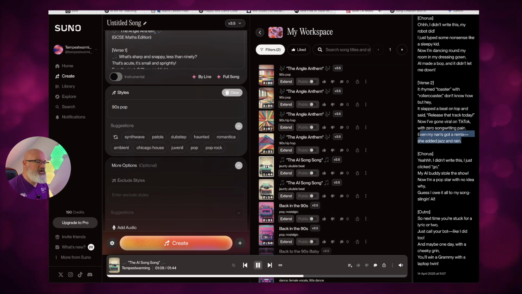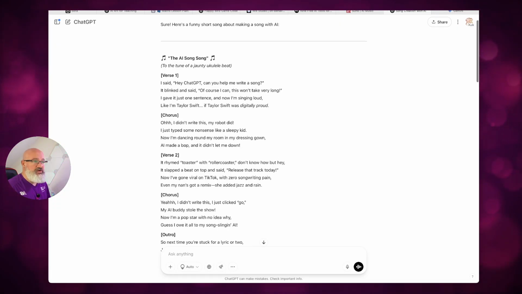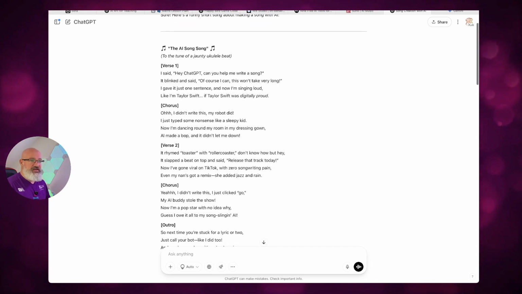Now I'm on pause. So you get the idea. Anyway, all it does is generate the song for you. You can do it in lots of different styles, as you can see here. So what I did was go into song creation with AI. I asked for a funny song about AI, and I wanted to just get these things here.